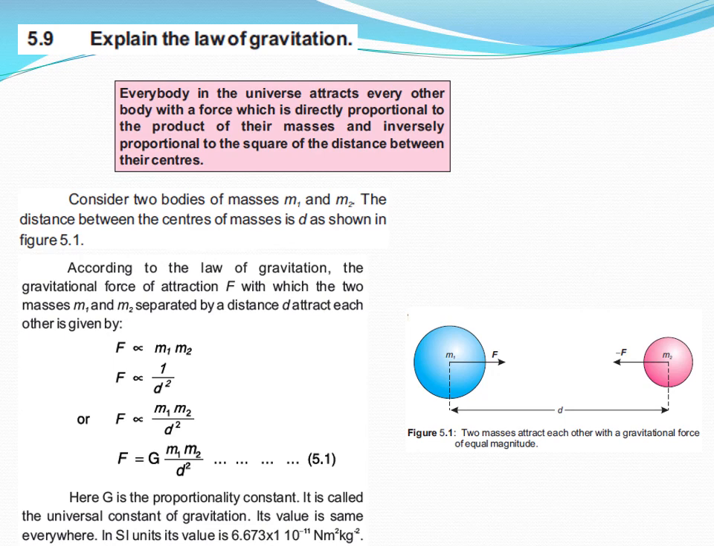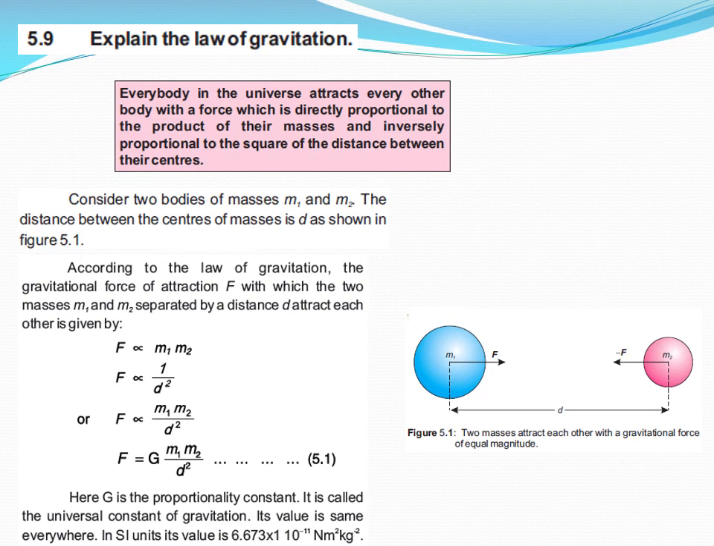Now in this figure 5.1 you see two masses, m1 and m2, at a distance d. Consider two bodies of masses m1 and m2. The distance between the centers of masses is d, as shown in figure 5.1. According to the law of gravitation, the gravitational force of attraction F with which the two masses m1 and m2 separated by a distance d attract each other is given by the following. Dear students, this is the mathematical formalism for the law of gravitation.